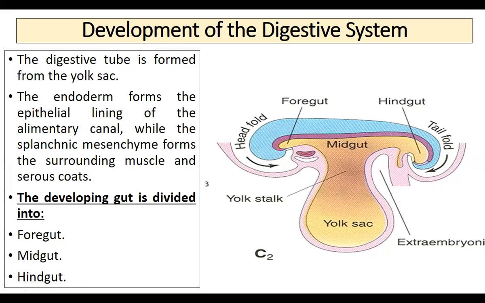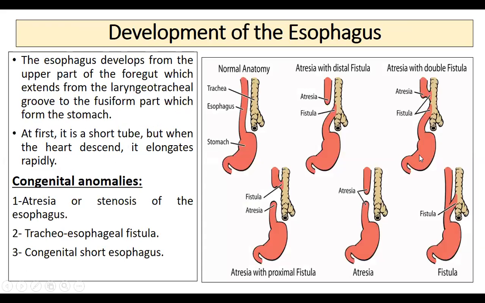And you might have studied the lining epithelium of the whole of the GIT in histology. While the splanchnic mesoderm forms the surrounding muscles and connective tissue, the muscle coat as well as the tunica adventitia. All these are from the splanchnic mesoderm. So the yolk sac will give rise to the epithelium, and the remaining part will be from the splanchnic mesoderm. So this is how it is developing from the invaginated part of the yolk sac. As I said, it is divided into foregut, midgut, and hindgut. As you can see in this picture, near the head will be the foregut, the middle part will be the midgut, and the part which is near the tail will form the hindgut.